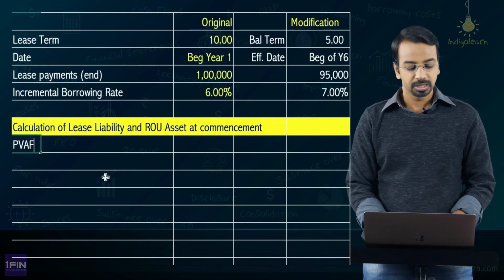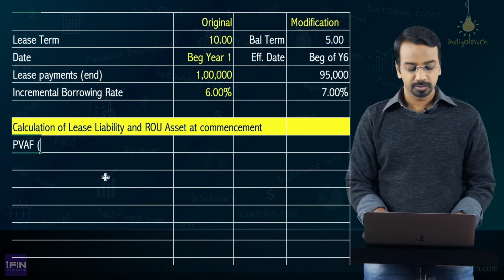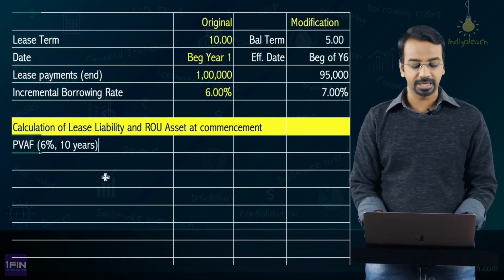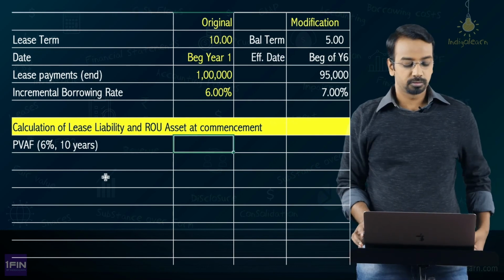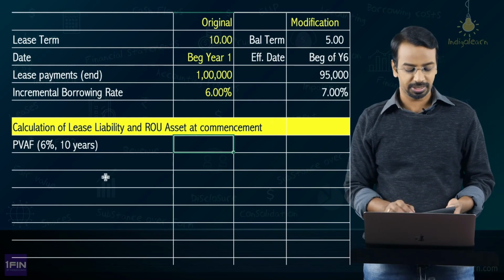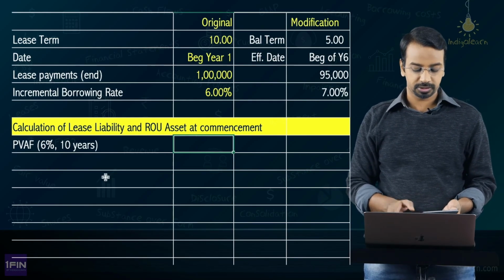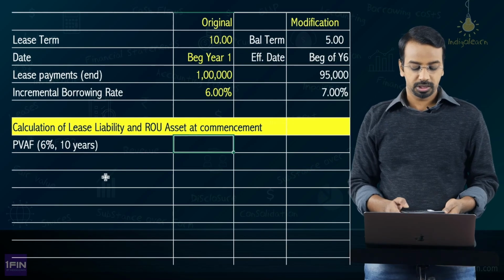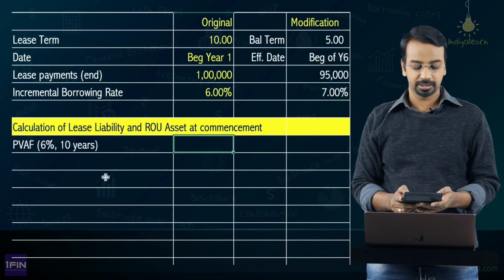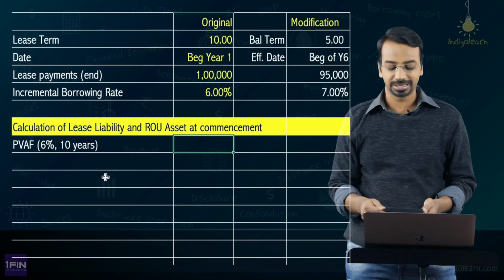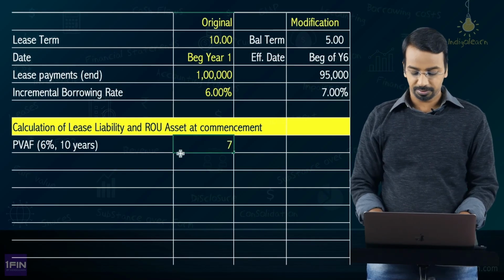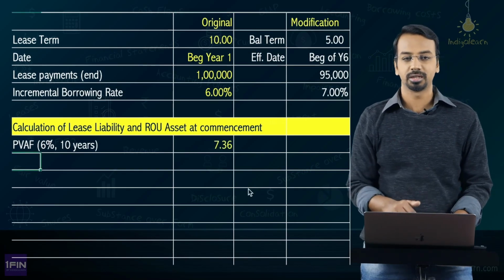So, present value annuity factor for 6% is the relevant rate for 10 years, and please note this is at the end of the period, okay. I think we had done this earlier also, it should come to 7.36, let us just quickly check it. 1 divided by 1.06, 1, 2, 3, 4, 5, 6, 7, 8, 9, 10. If you do a grand total, you get 7.36008, we had considered 7.36, okay. So, present value annuity factor is 7.36, same number what we had done earlier.